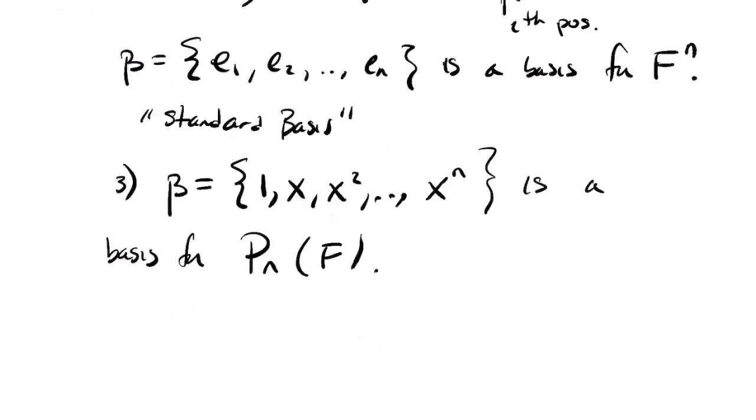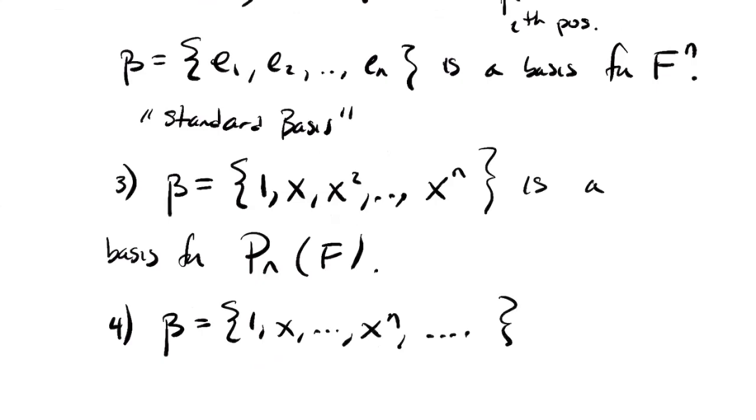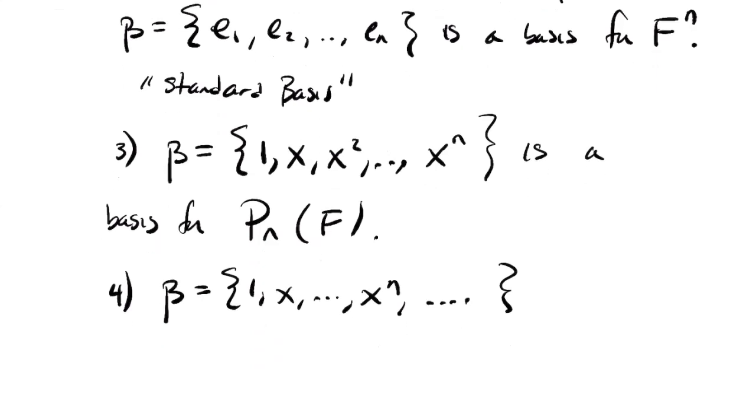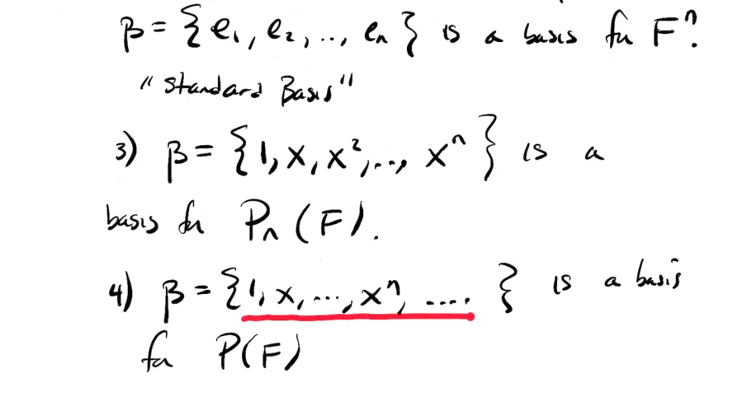Cool. Related, and I think important to mention, but we shouldn't call it example 3: if we don't put a cap on how many x to the n's there are, or on what the highest power of x is, then we get a basis for all polynomials. Every polynomial is a linear combination of these things. There's no limit on how big the degree would be, and they're linearly independent for the same reason they are in 3.